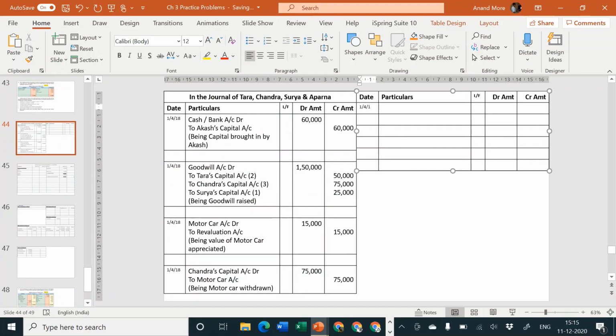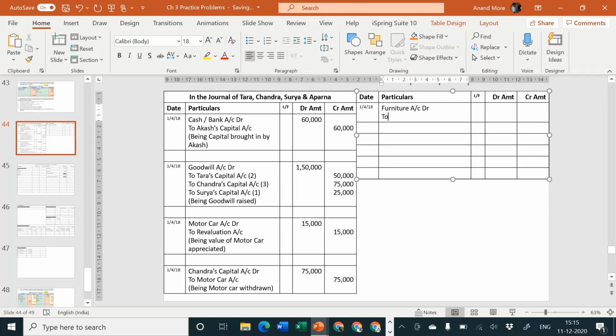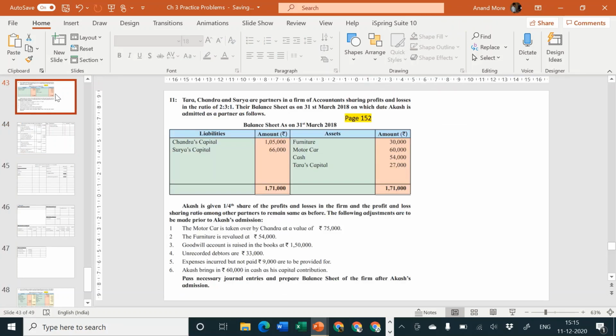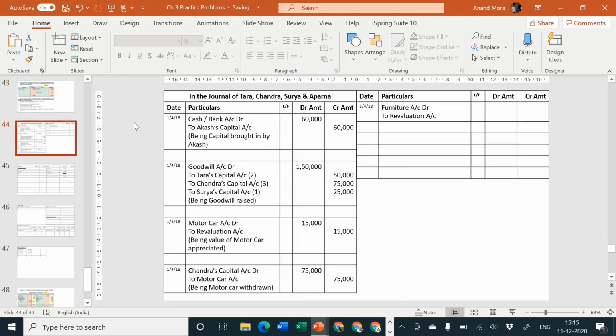Furniture account debit to revaluation account, and the amount is how much? 30 should be made to 54, that means 24,000 is appreciation.